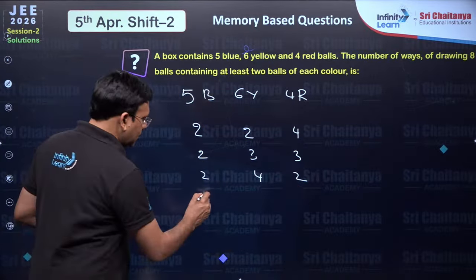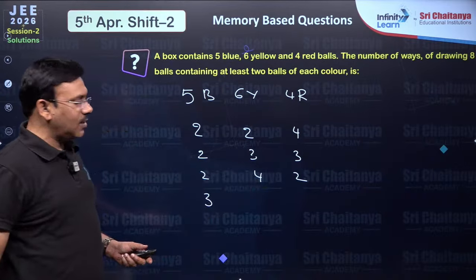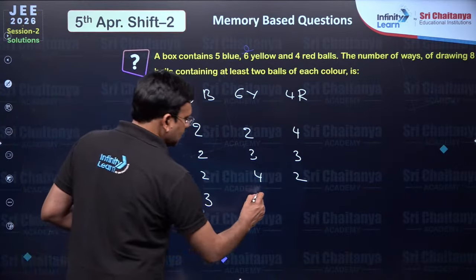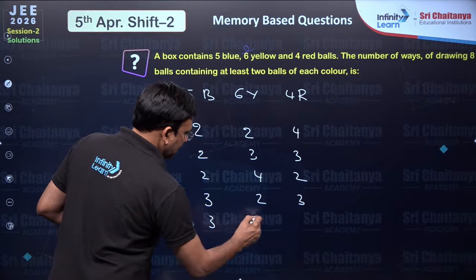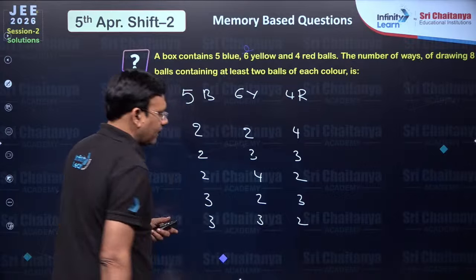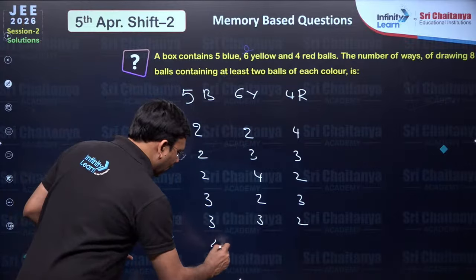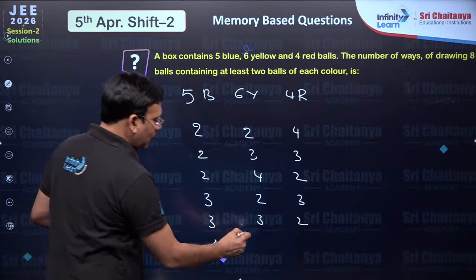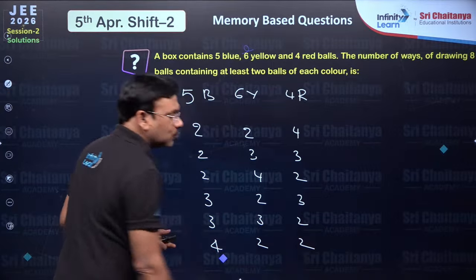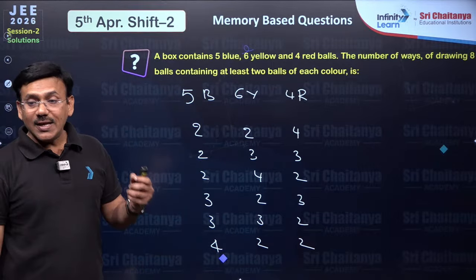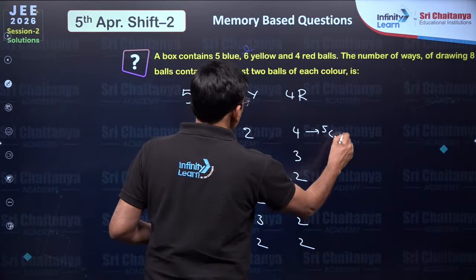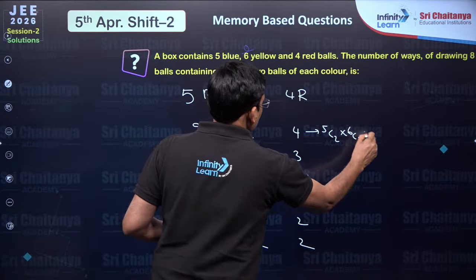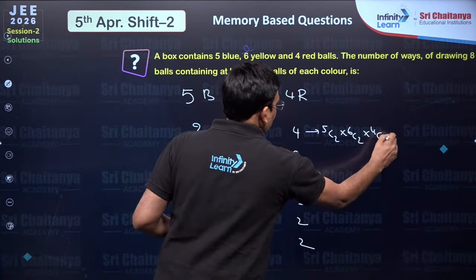The next you put 3 here, so this should be 5. You can write 3, 2, 3, or 3, 3, 2. Then if you take 4 here, you have to take 4 and at least 2 means 2, 2. These are the possibilities. For each case you have to write, you just write 5C2 into 6C2 into 4C4.